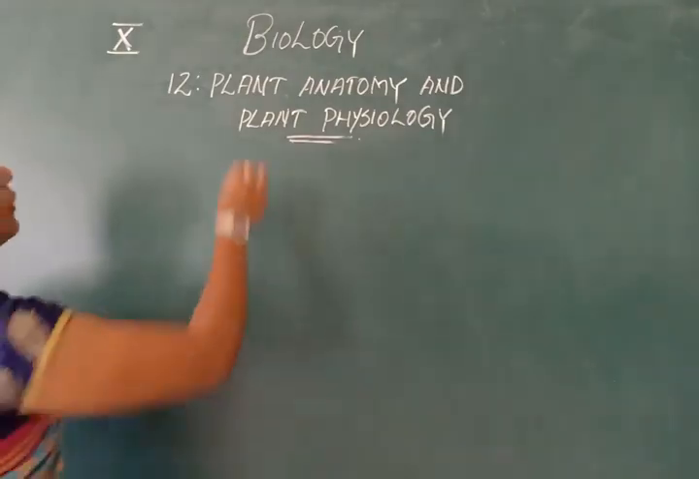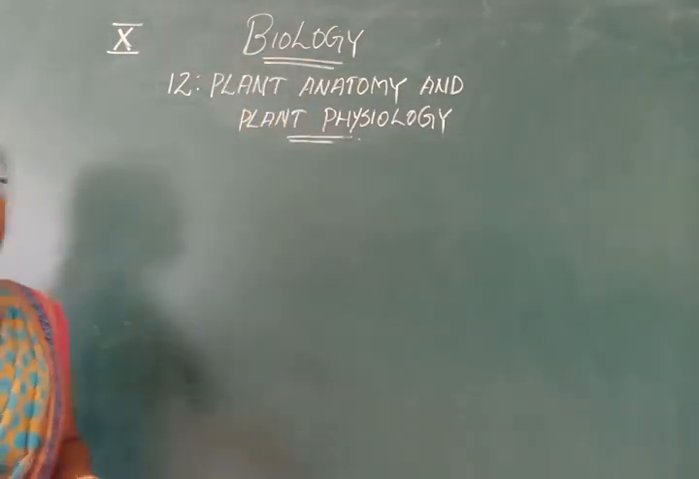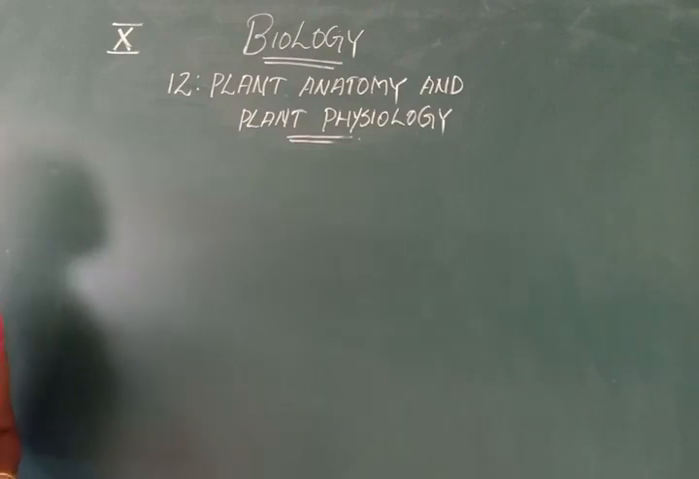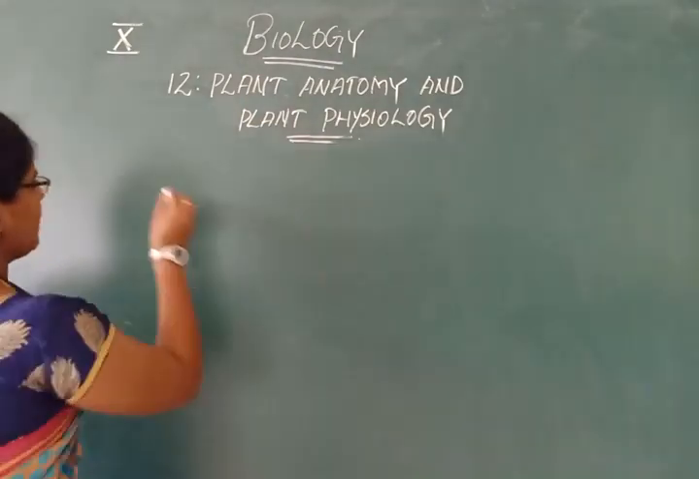Today onwards we are moving to the biology part of your science textbook, that is chapter 12, plant anatomy and plant physiology. We know plants exhibit a variety of organizations.